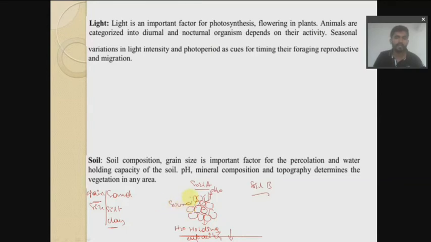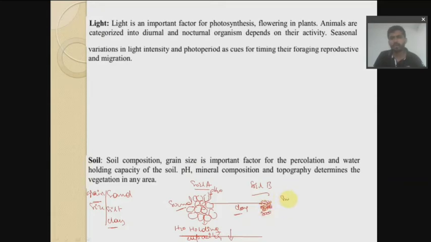Where here, think that we have clay. This soil is made up of clay, so the particles are very small and compactly arranged.